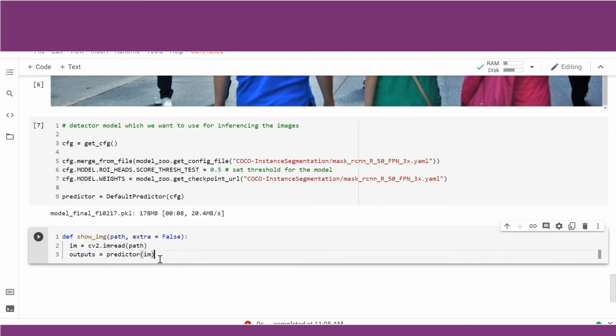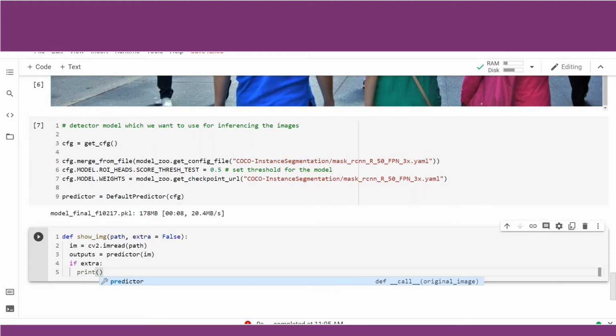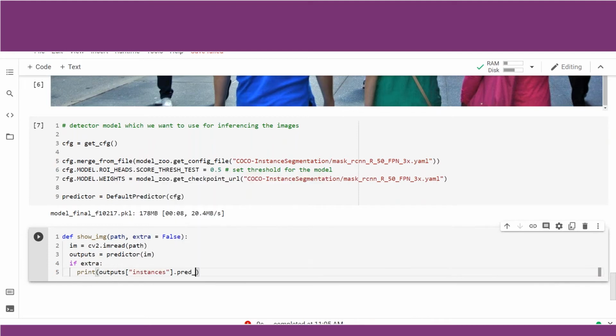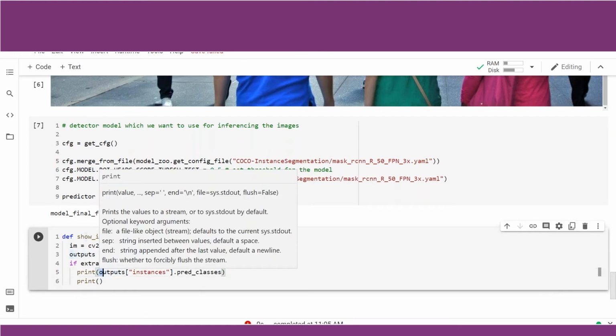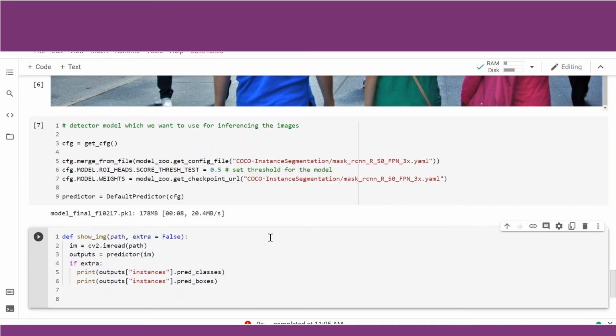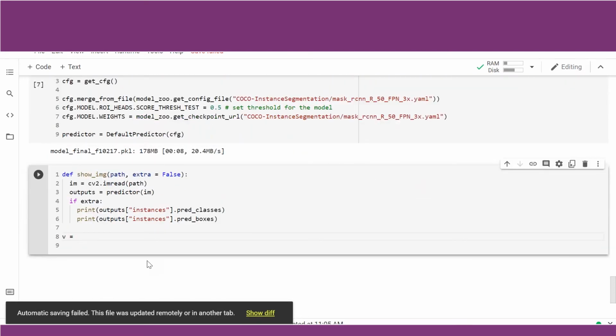Now what does the output contain? If there is an extra, what does that mean? If there is actually an object detected, let us print the classes from the outputs. Let us print what class it has predicted and also print the boxes, the coordinates of the object. Now, once the images have been inferenced by this line of code and we have printed the classes and the coordinates of the objects, let us now visualize the inference.